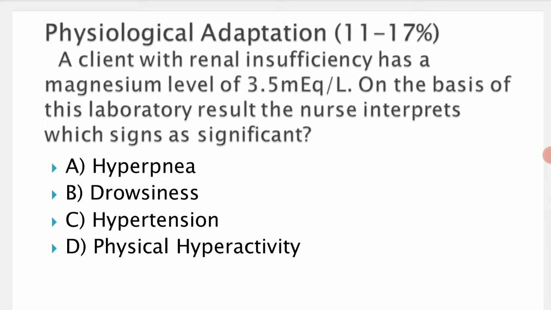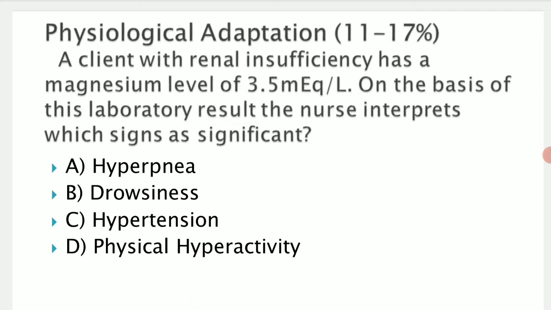Here the magnesium is more than the normal level. It is above 3 milliequivalents. Always the level should be maintained below 3, but here it is 3.5. It has increased above the normal level. So here the condition is hypermagnesemia. Whenever the patient is undergoing hypermagnesemia, symptoms will arise. So which symptom would be seen here? We need to choose.